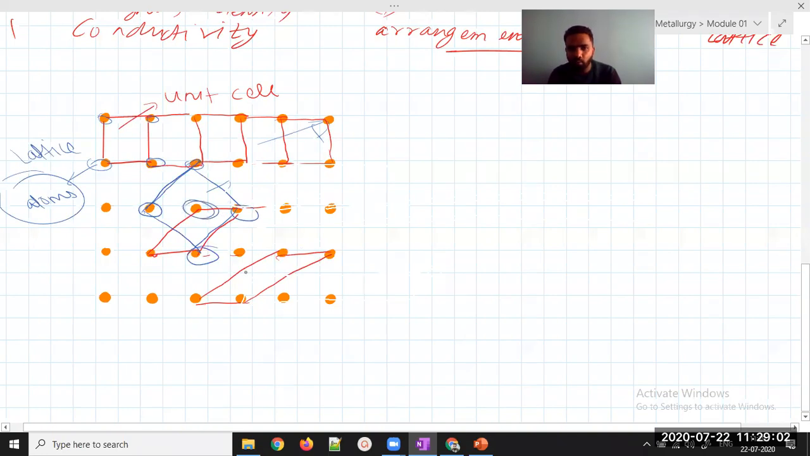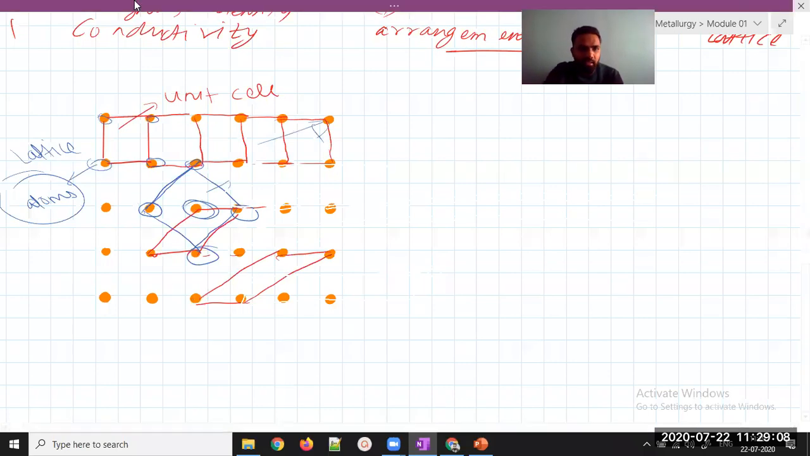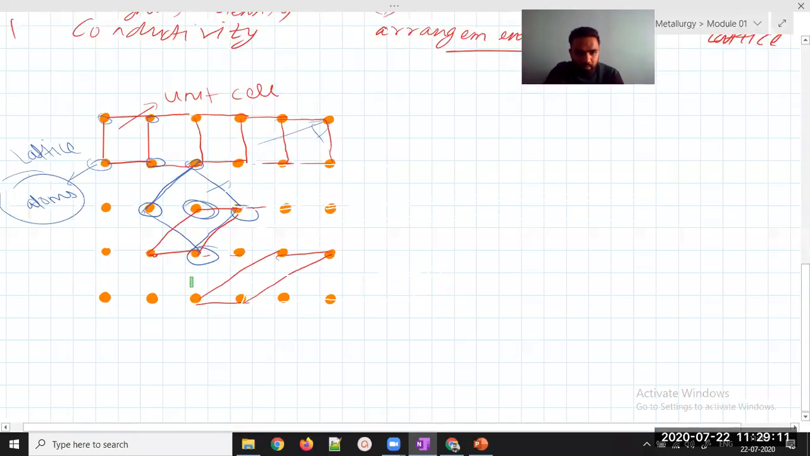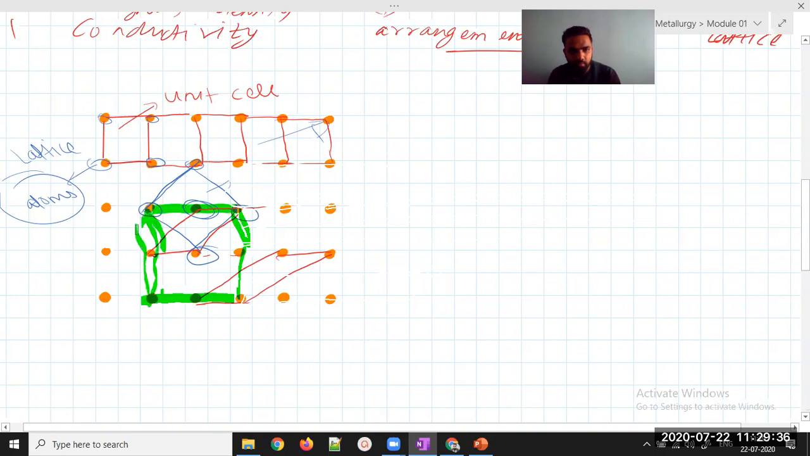I hope you're getting it. Suppose I want to draw a bigger unit cell. I'll take a color for you and try to draw. Suppose I want to draw a unit cell like this. It is a little difficult for me to draw. I'll draw this way, and this way. This is the side. Can you see what is the difference between these shapes?